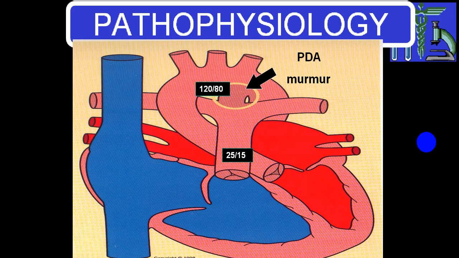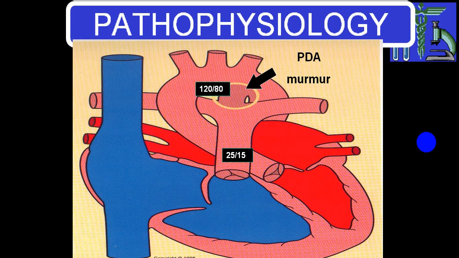More blood will come to the LA, so there will be an increased size of the LA, left atrial enlargement and hypertrophy. More blood will come to the LV, so the LV will also undergo hypertrophy. All this blood from the LV, which is oxygenated, will go into the pulmonary circulation via the aorta, so less blood will go to the descending aorta. These will be the typical features.